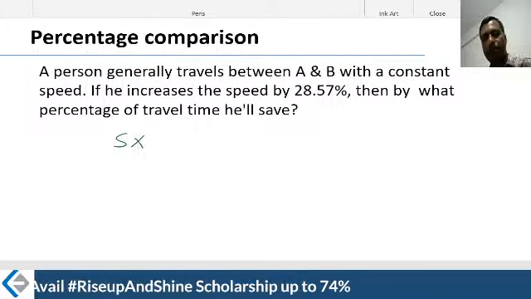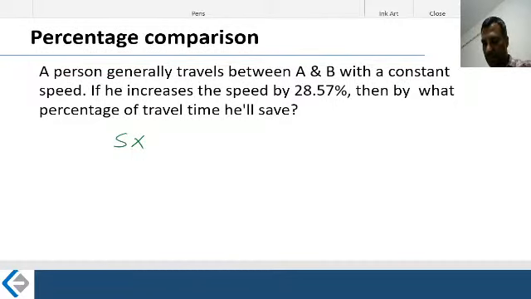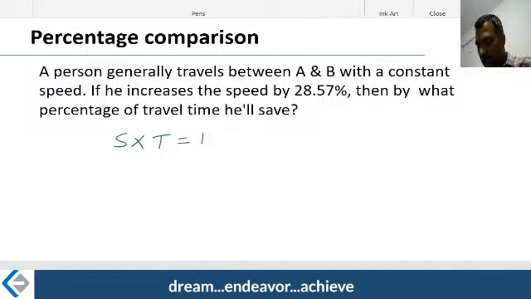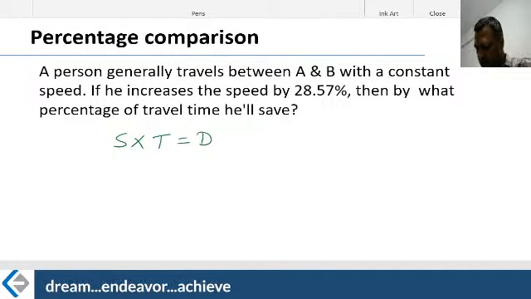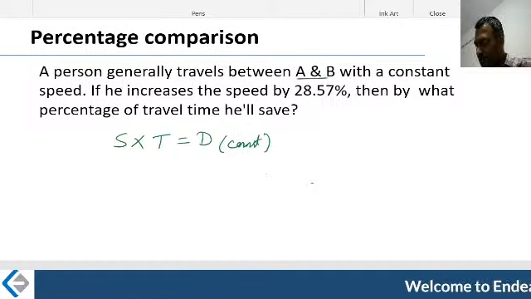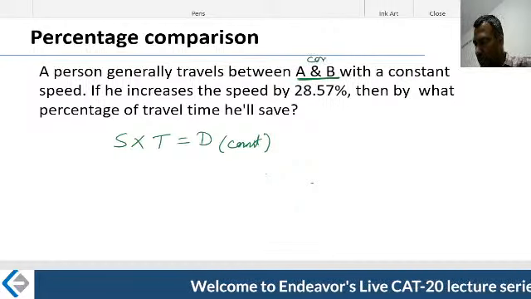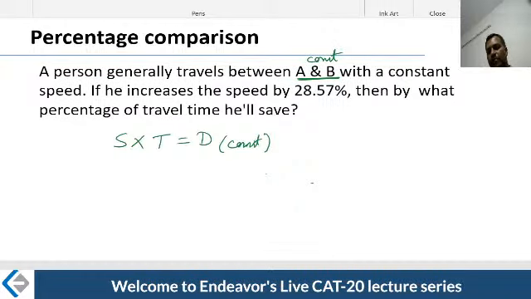The average speed with which the person has traveled, and the time for which this person has traveled, is nothing but the distance covered by this particular person. What did the author say? This is constant. Generally travels between A and B. Distance is constant, because he's not saying that one day I will travel between A and B, one day I will travel between B and C.